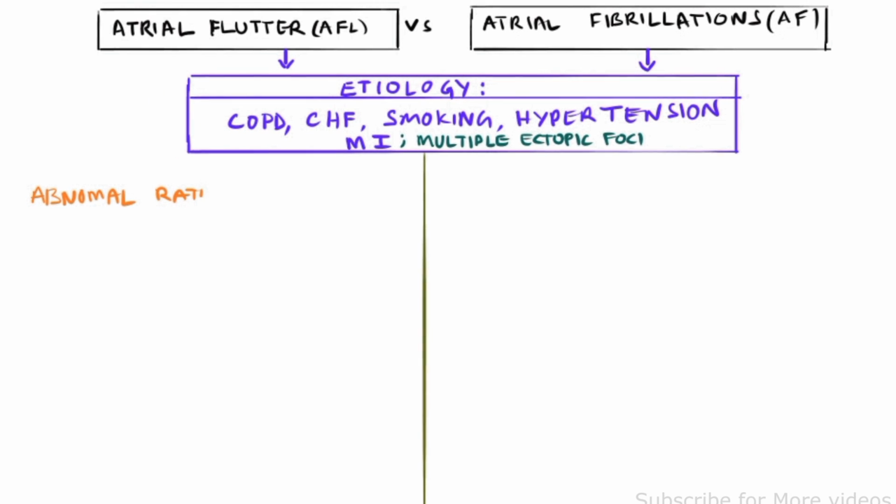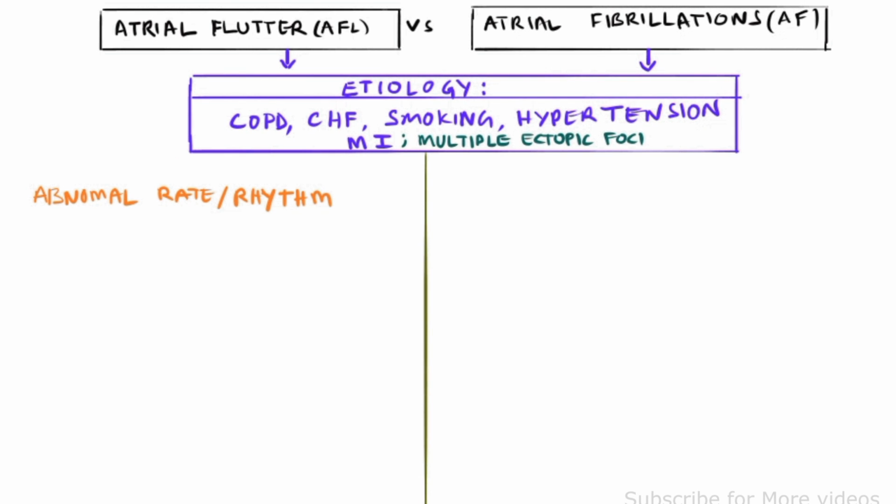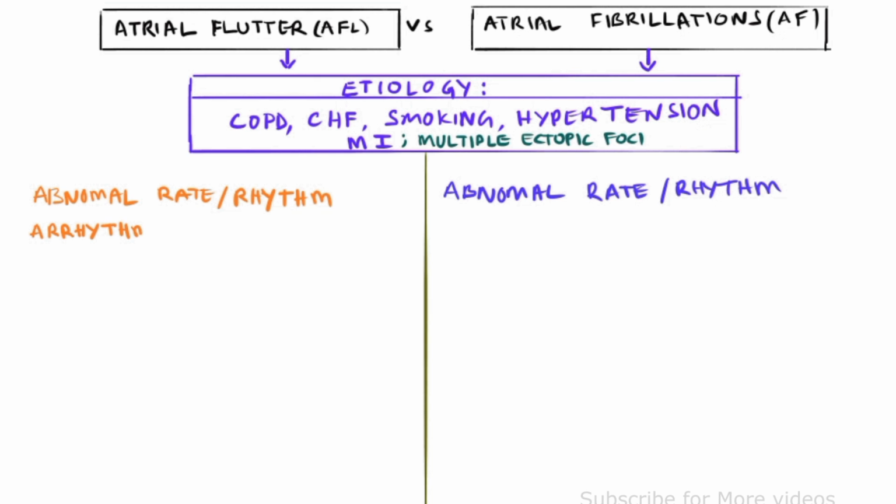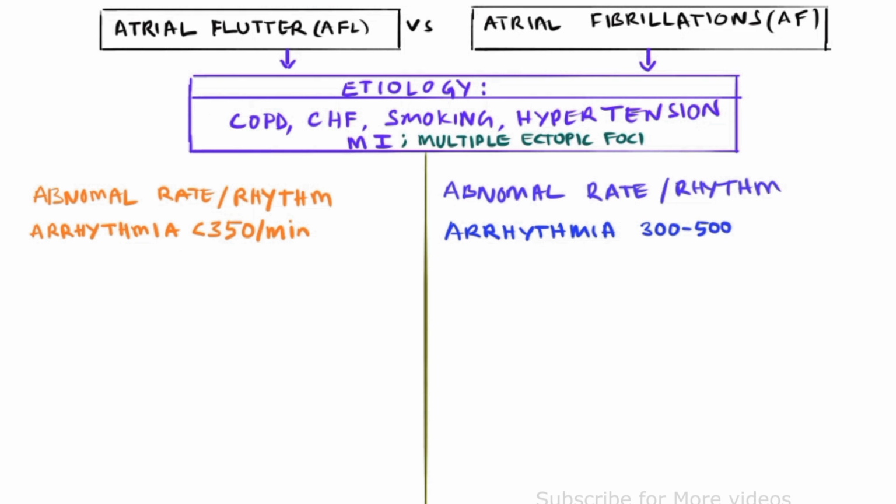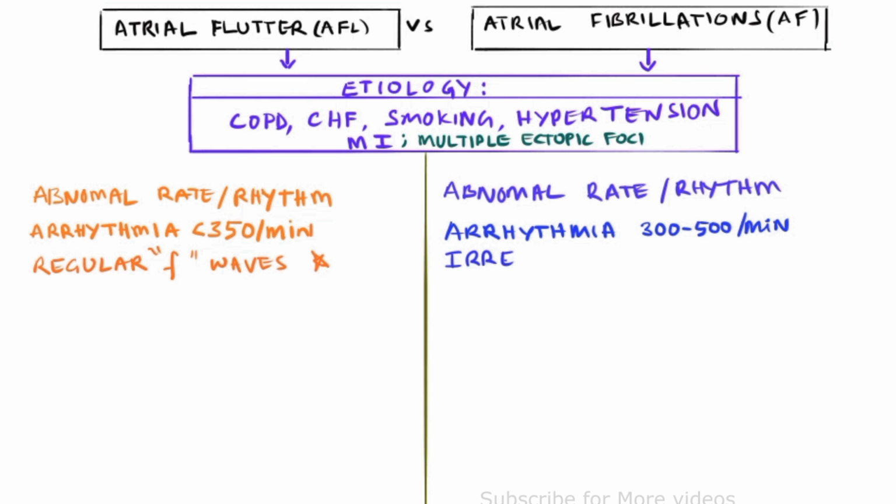See, the main differences between flutter and fibrillation: the rhythm is abnormal. Rate as well as rhythm in both cases are abnormal, no doubt. Atrial flutter is considered when the heart rate is up to 350 beats per minute, whereas atrial fibrillation lies between 300 and 500 beats per minute. Atrial flutter has regular F waves in the ECG, whereas irregular F waves are seen in atrial fibrillation.